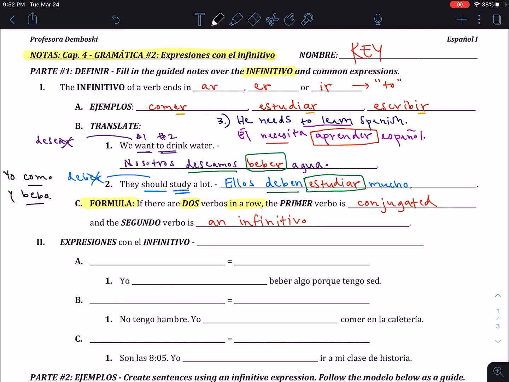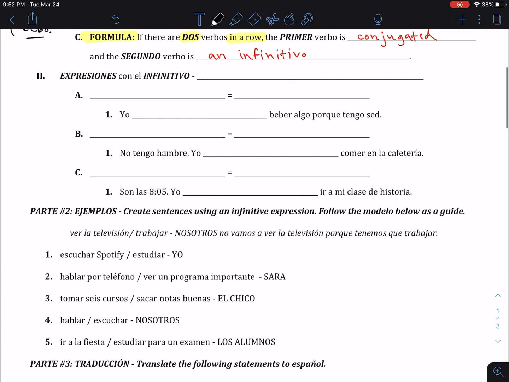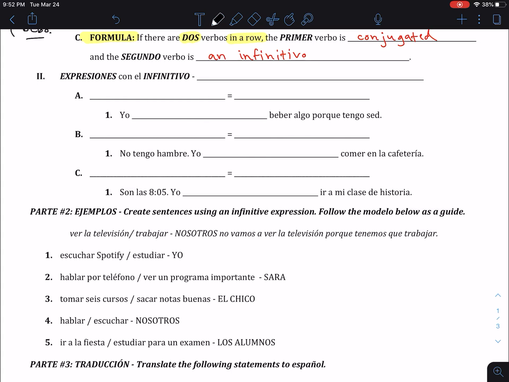Okay? So now that you have an idea of how to do it with infinitivos, let's talk about these special verbos that are actually expresiones. Okay?